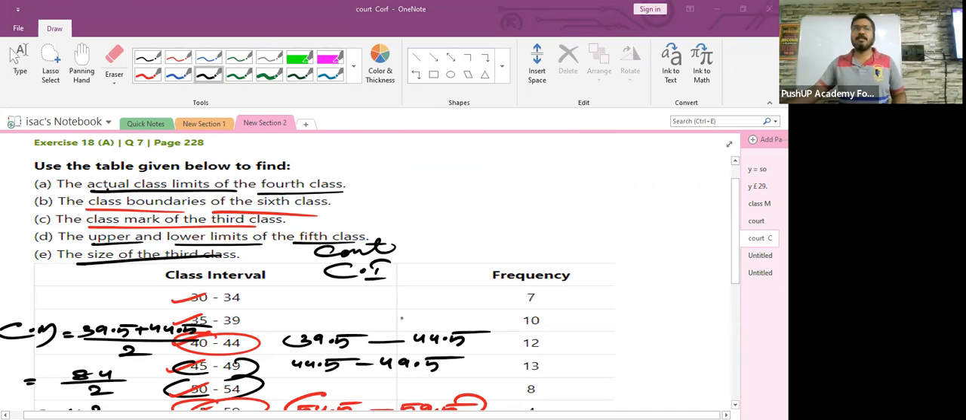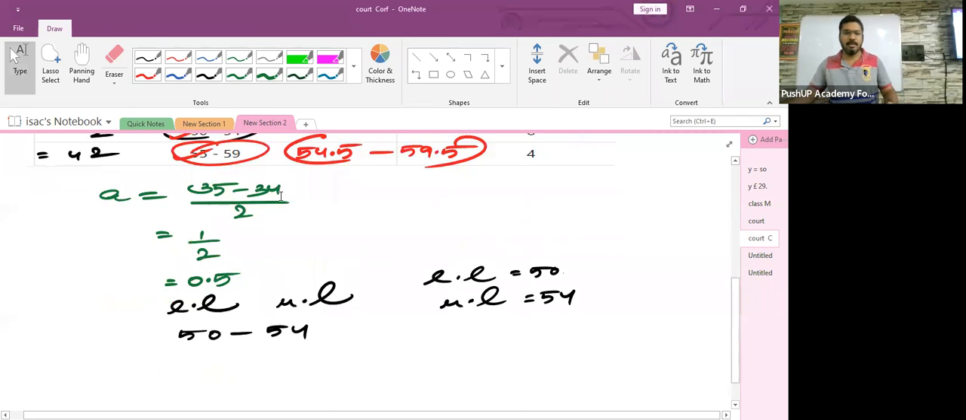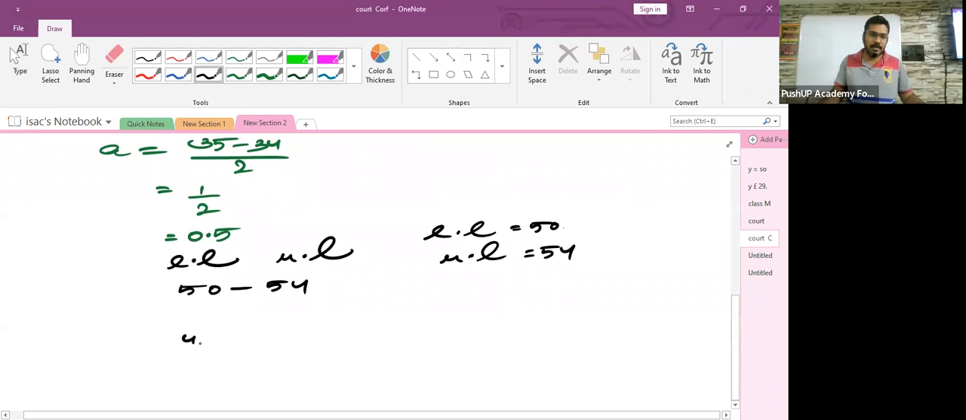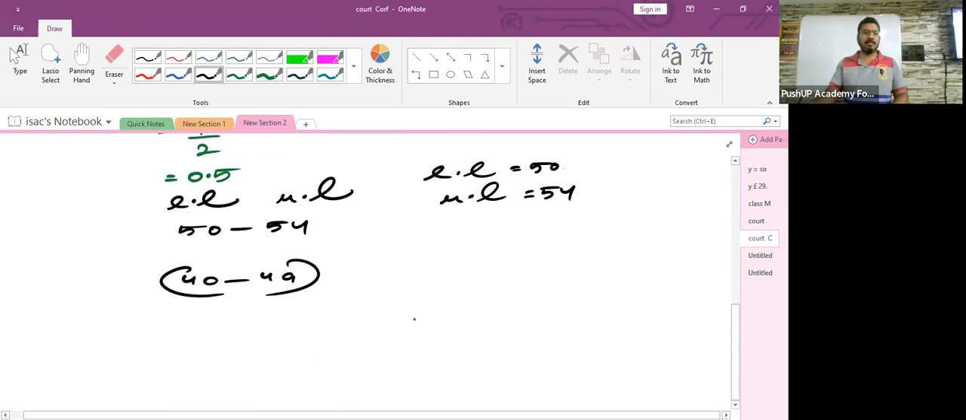Then last one, children, the size of the third class. The third class, 45 to 49, isn't it? Okay. The size they are asking you, children. First time you're going to find the size of a class. This is the third class they are talking about, 40 to 49. Children, size means then 40 to 44 it is. Okay. My mistake. 40 to 44. What is the class size?